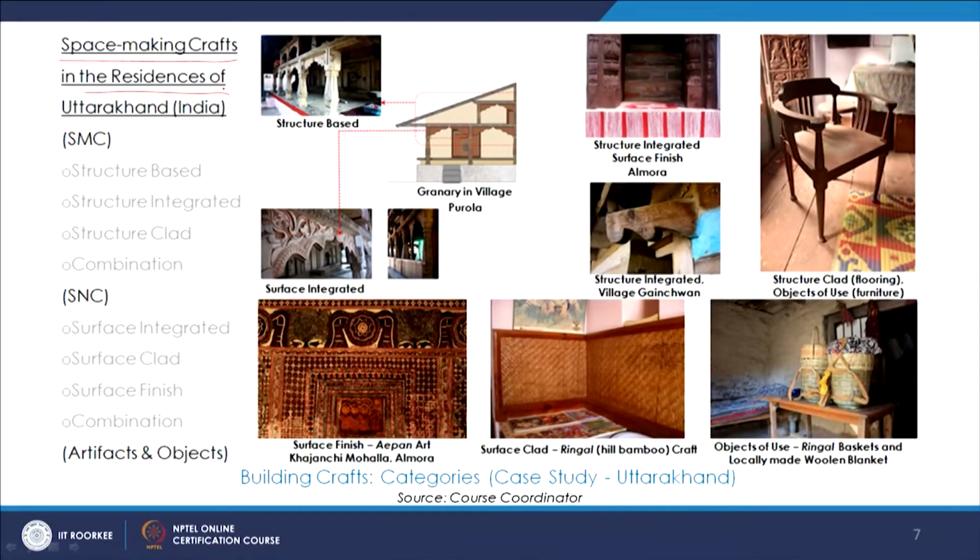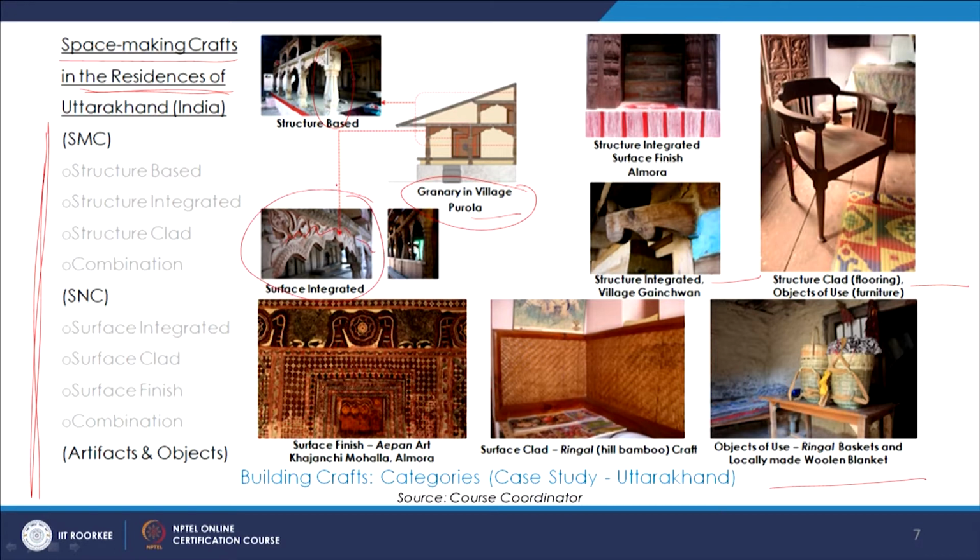Here are space making crafts in the residences of Uttarakhand, and I am talking about the wooden residences here. We could see all of these identified categories, which we have put here in the case studies that have been analyzed. Here we see this granary in village Purola, and here we see this structure based craft, and the carving over here is an example of surface integrated craft.